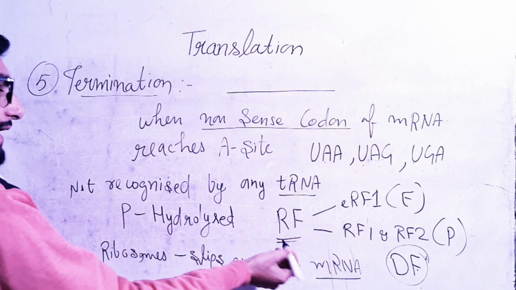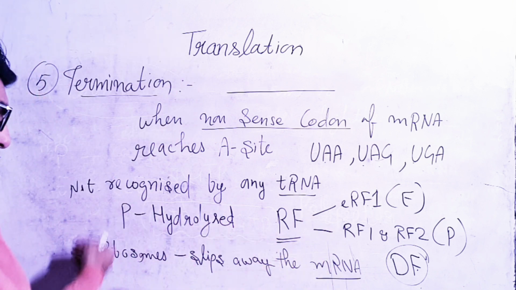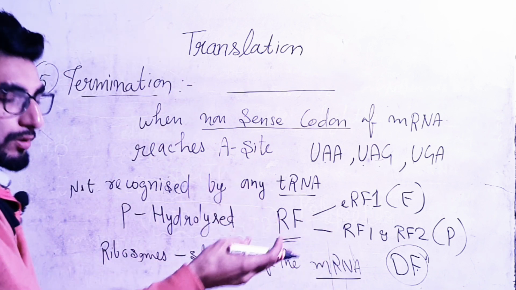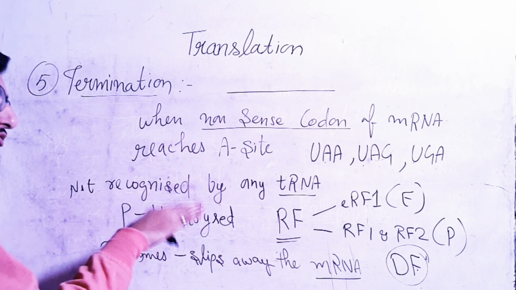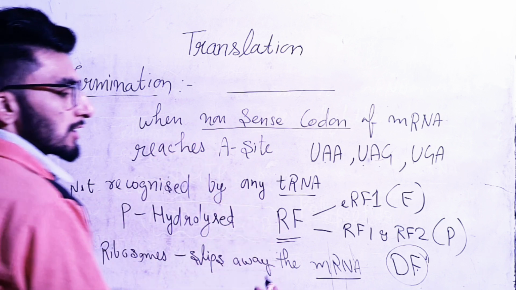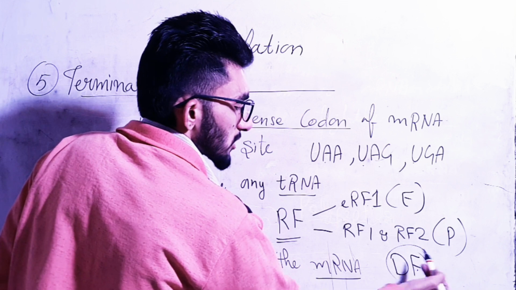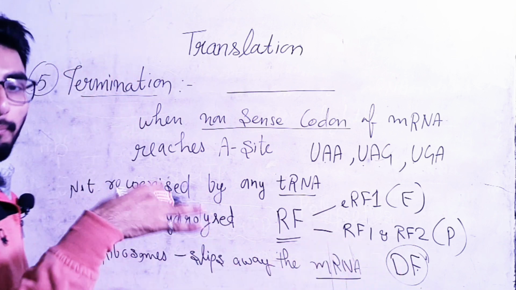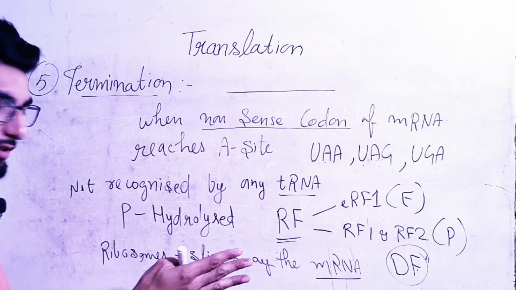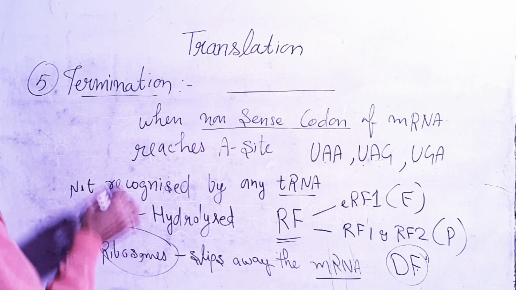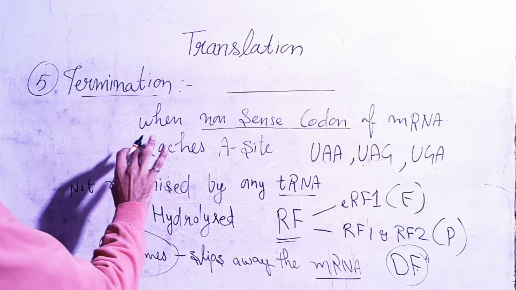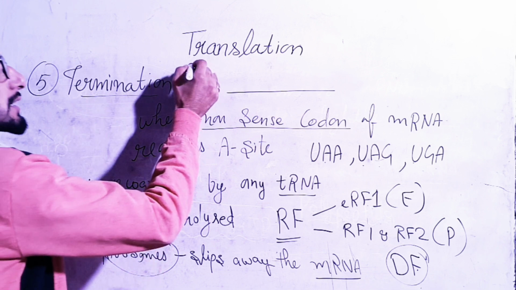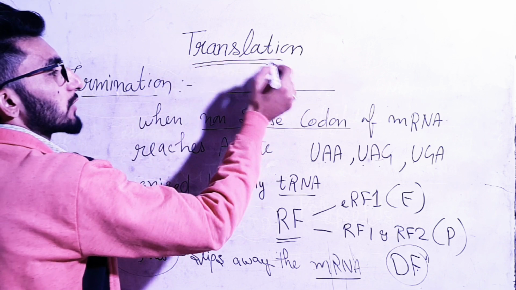The mRNA will dissociate from the ribosome, and the smaller and larger subunits also dissociate from each other. This is done by the dissociation factor, which separates the smaller and larger subunits of the ribosome. Clear? So this is the termination process. We are done with translation. The rest of the things we will do later. Thank you.